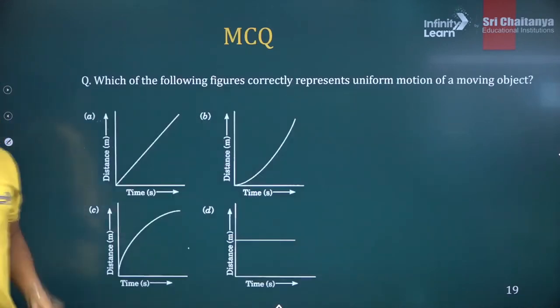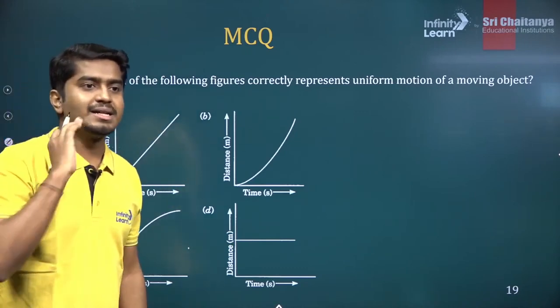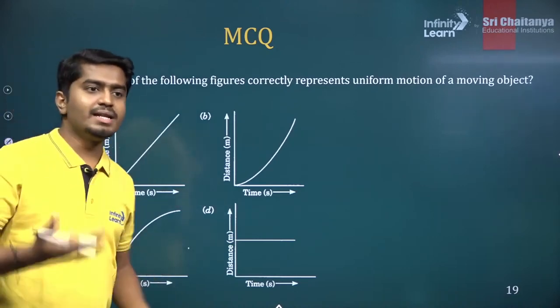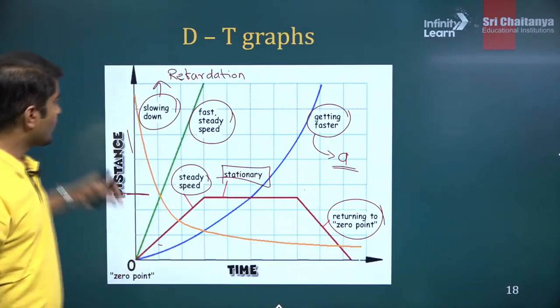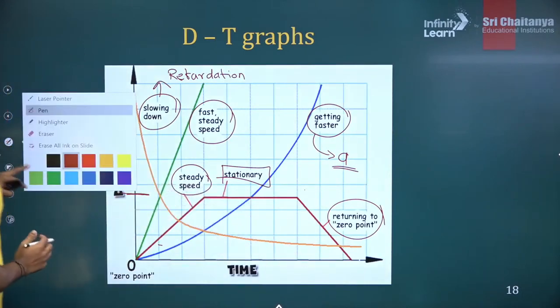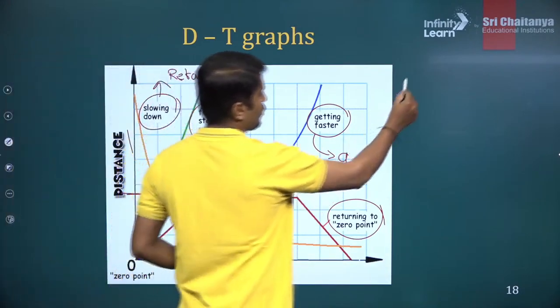Clear? Now solve a few questions. Velocity time graph we'll learn in the next class. Velocity time, acceleration time we'll learn in the next graph. Why am I using the speed here? I'll quickly tell you about this. Let's suppose I draw a graph here.